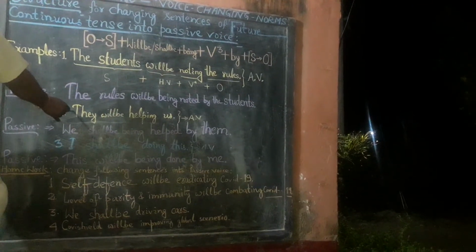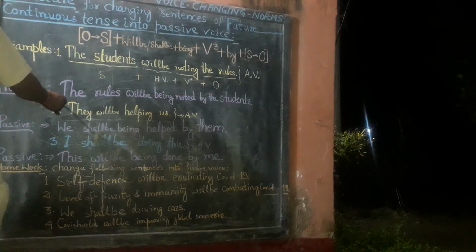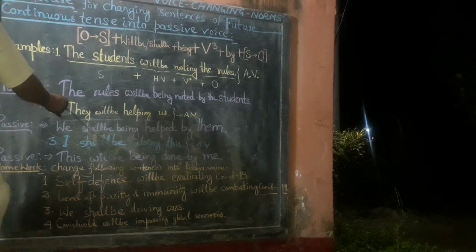Its Hindi meaning, they will be helping us, means वे लोग हमारी सहायता कर रहे होंगे.